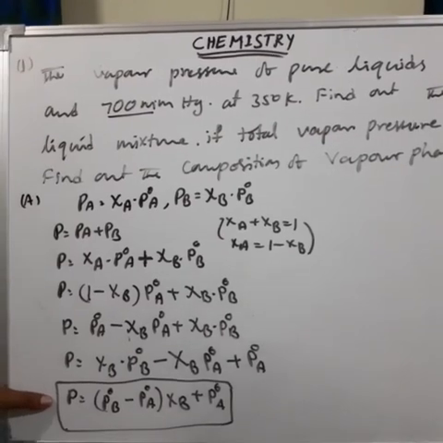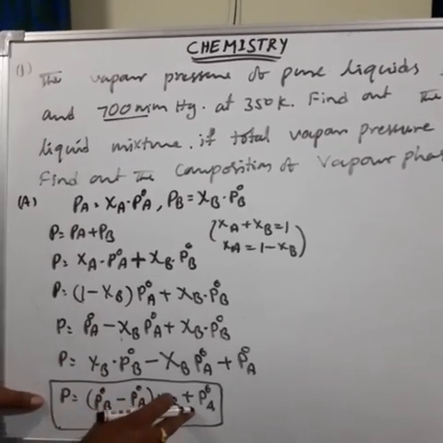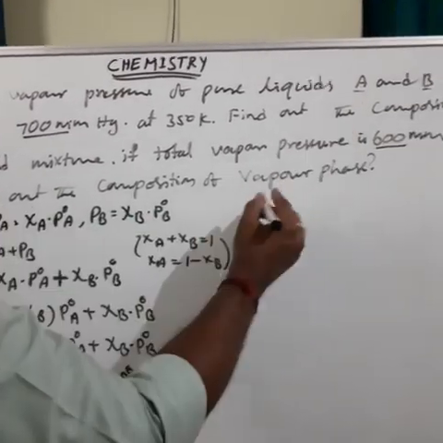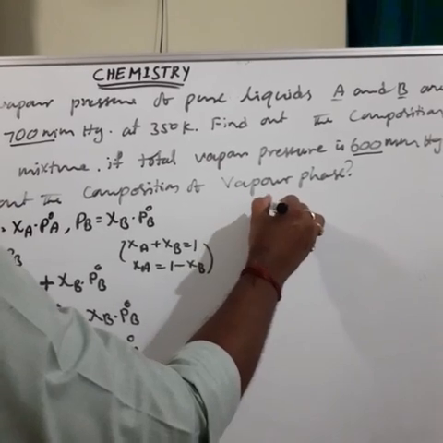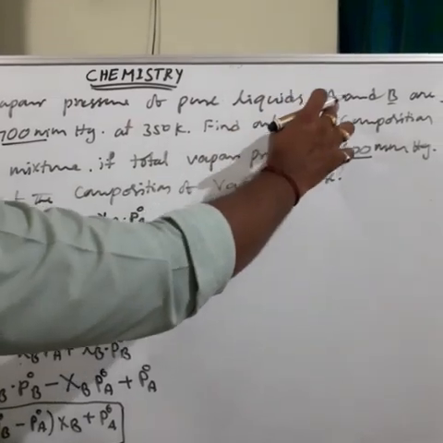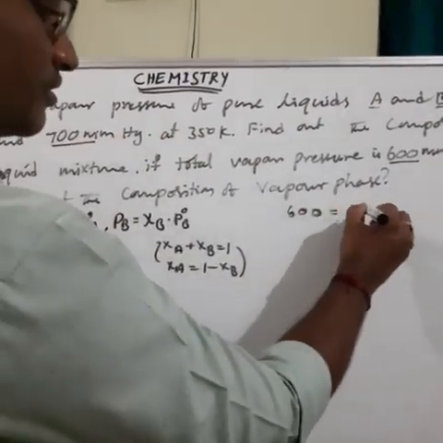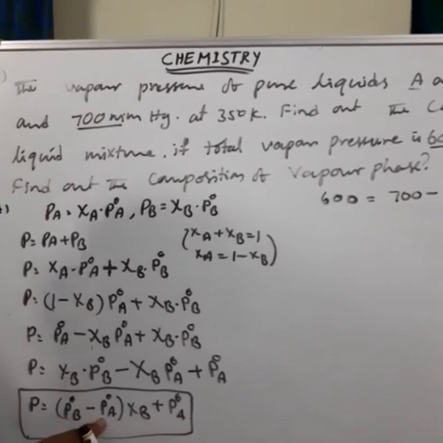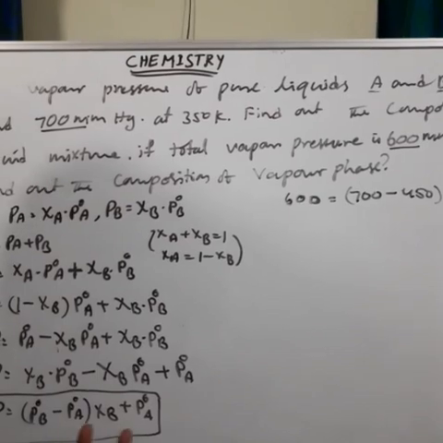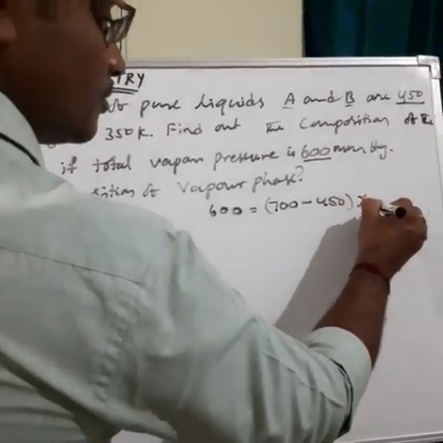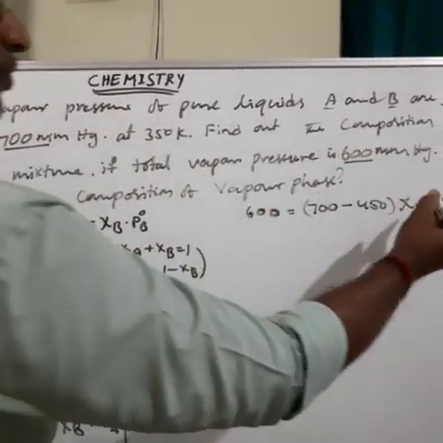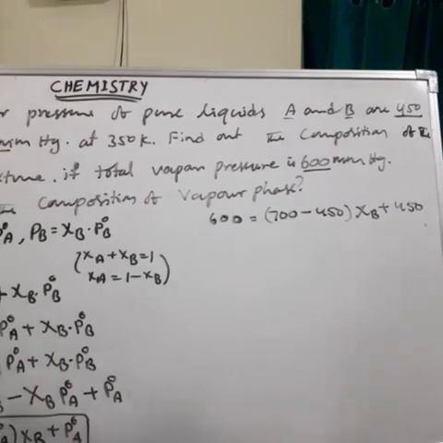Then see here, what is the formula? P is equal to (P naught B minus P naught A) into Xi B plus P naught A. Here total pressure is 600. So 600 is equal to vapor pressure of pure liquid B, 700, minus pure liquid A, 450, into Xi B, which we have to calculate, plus P naught A, 450.